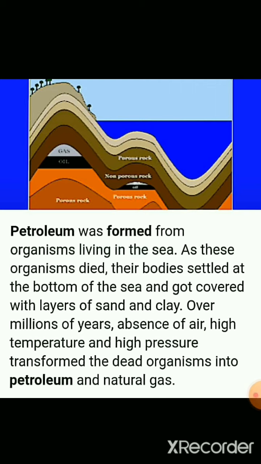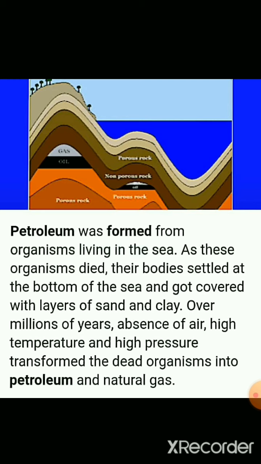Today we are going to discuss petroleum, how petroleum was formed. The word petroleum is formed from a combination of Latin words that means rock oil. Petro meaning rocks, oleum meaning oil. So petroleum is a naturally occurring liquid and it is a mixture of various liquid hydrocarbons. In addition, petroleum also contains some impurities like sulfur.